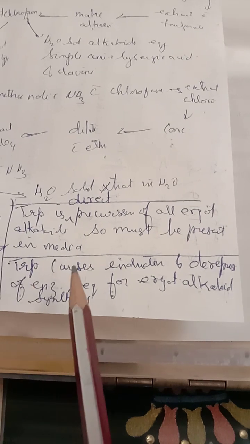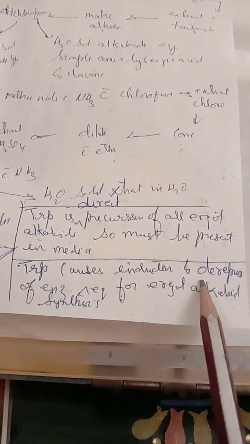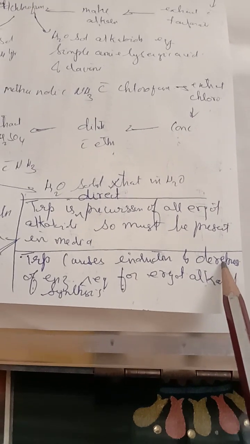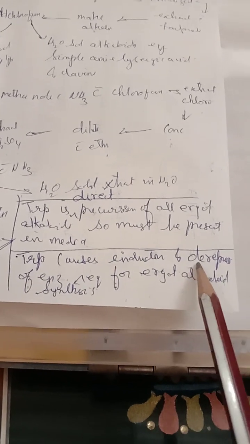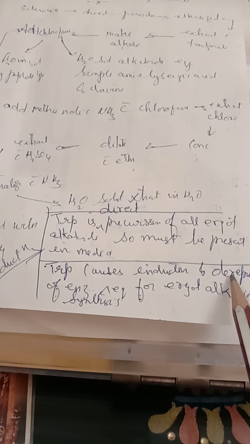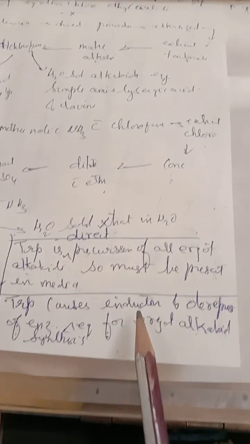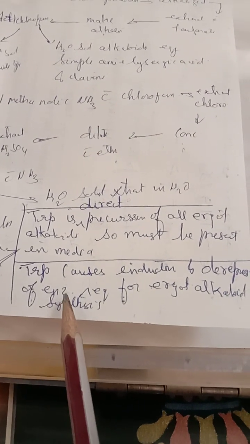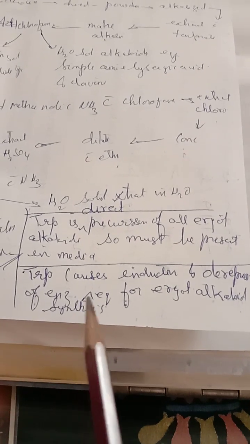Now tryptophan is responsible for induction, that is starting, and de-repression. That means if the synthesis is stopped, then tryptophan will help in restarting the process of synthesis of ergot alkaloids. So tryptophan causes induction and de-repression of the enzyme which is required for ergot alkaloid synthesis.